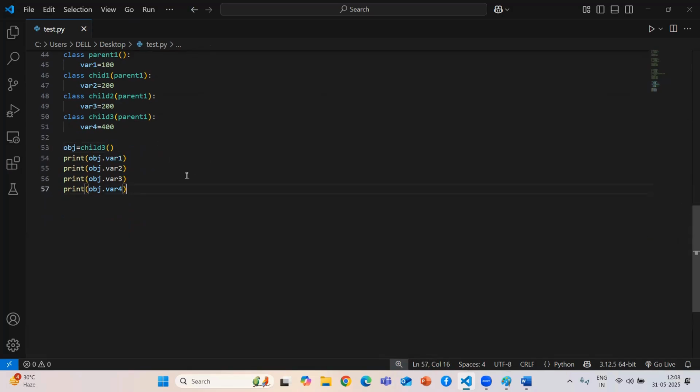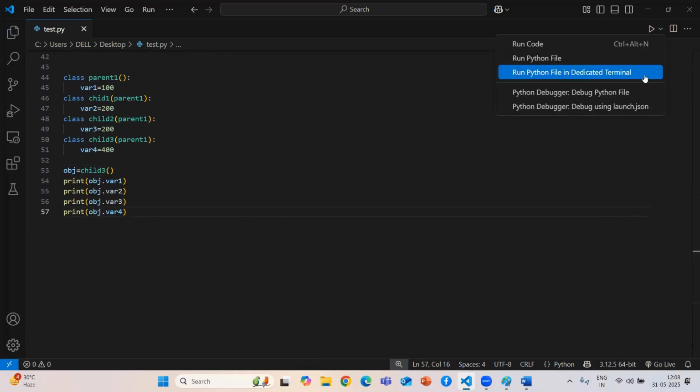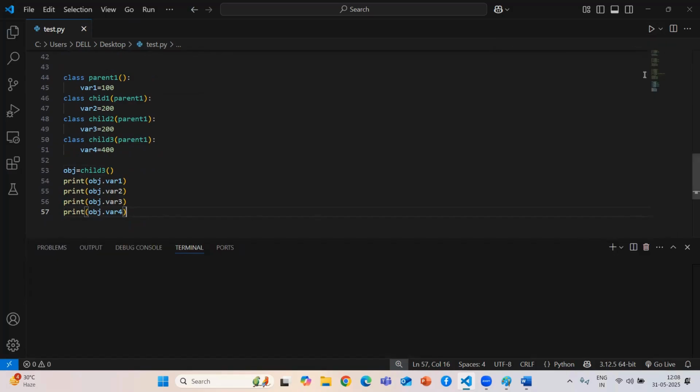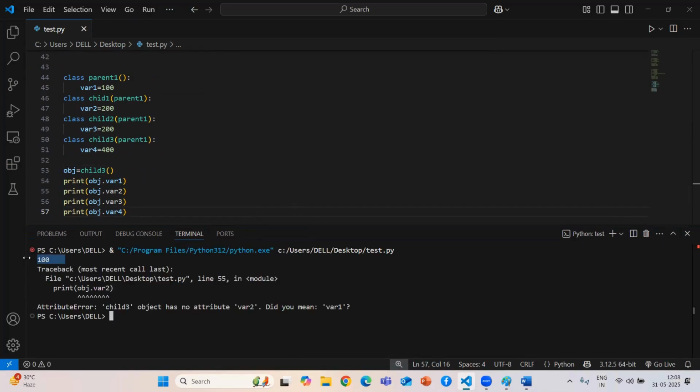Just see, guys, if I run this code, it gives me an error. Why? First it prints 100, but then it gives me: child 3 object has no attribute var 1, because for all the remaining children there is no connection, guys. Only child 1 has a connection to this parent, but for child 2 and child 3 there is no connection.